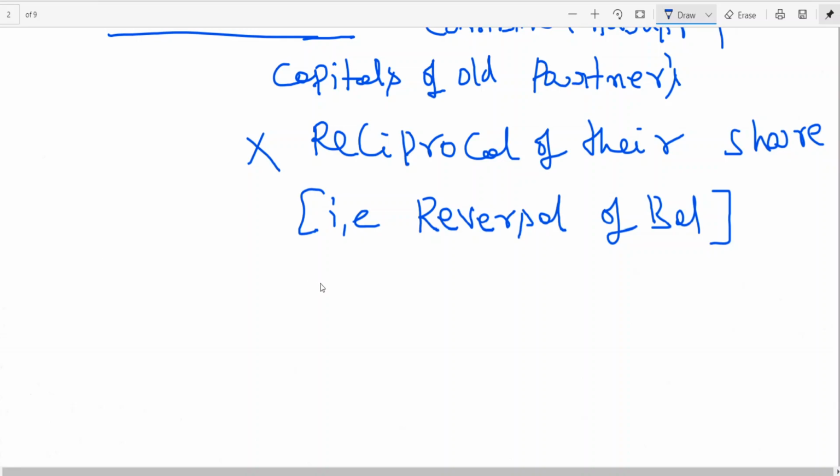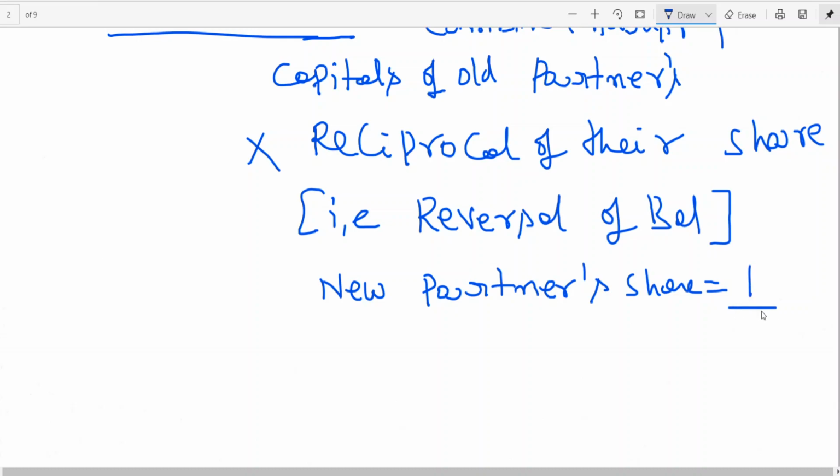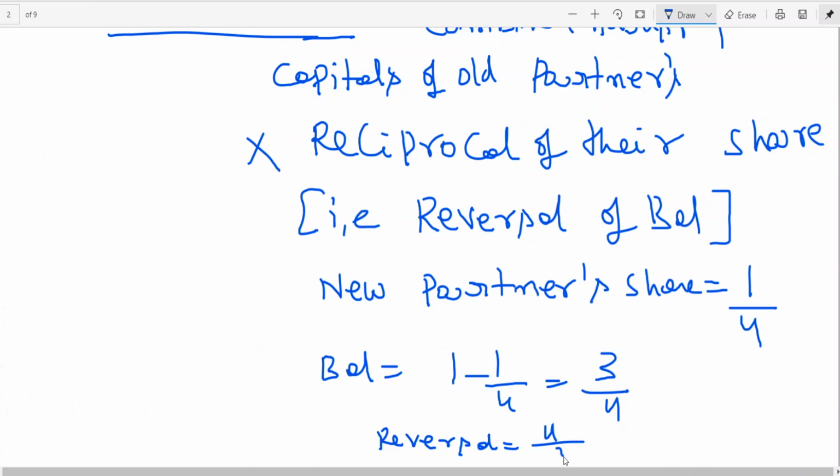Suppose new partner share is 1 by 4. Therefore, balance is equal to 1 minus 1 by 4. This is 3 by 4. The reciprocal of their share means 3 by 4, you reverse it. Reversal is 4 by 3. That's it.